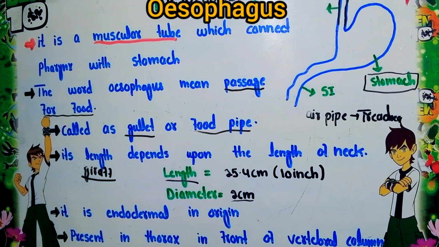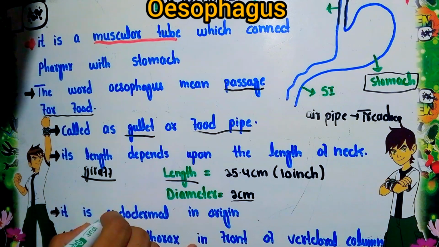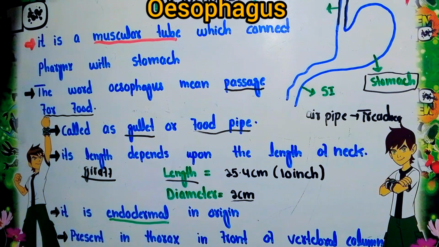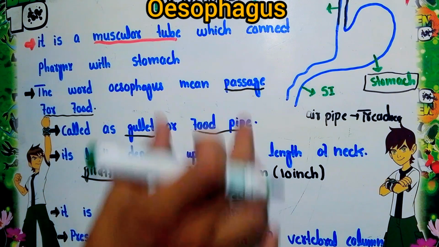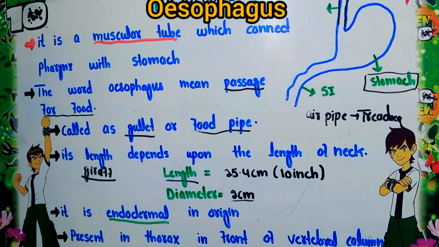The next point regarding the esophagus is that it is of endodermal origin. At the embryonic stage, the embryo possesses three layers: endoderm, mesoderm and ectoderm. The origin of the esophagus occurs from the endoderm layer.